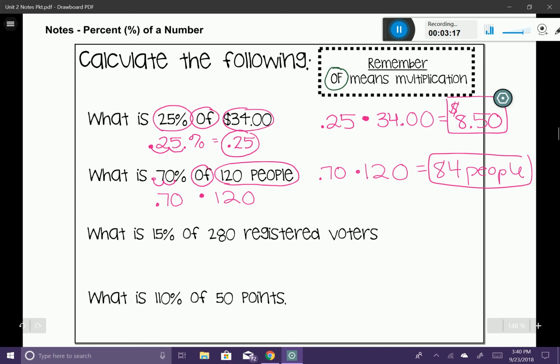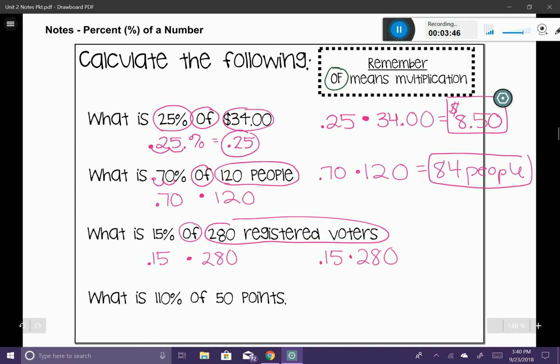The next one is, what is 15% of 280 registered voters? So here we have a total, a whole group of 280 voters, and I want to know what 15% of that is. So my 15% I'm going to change into 0.15. "Of" is going to mean multiply, and 280 is going to be the number that I'm going to multiply it by. So I'm going to have my 0.15 times my 280.